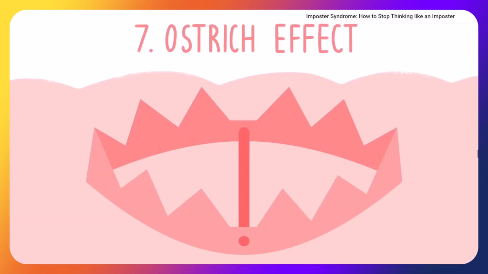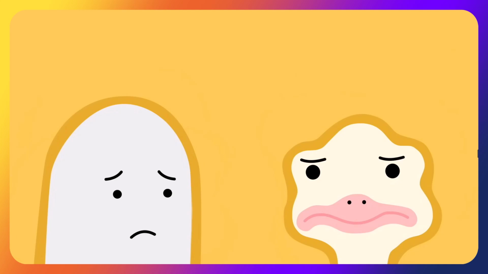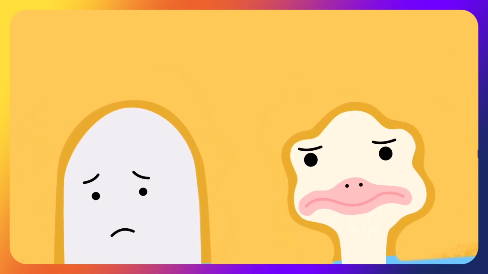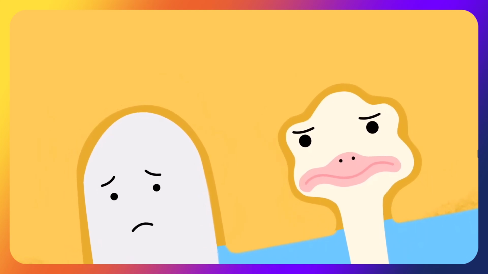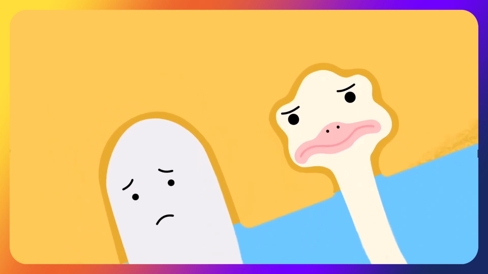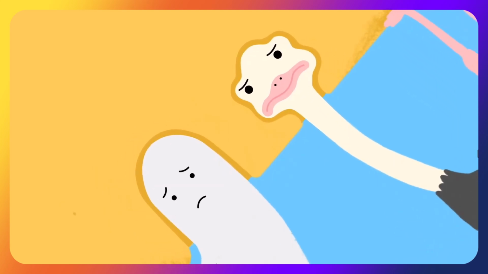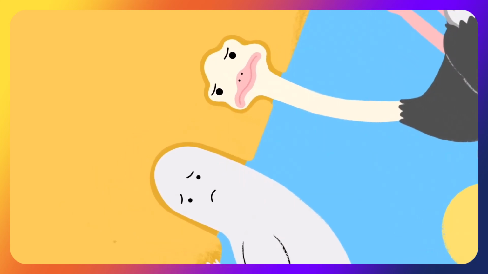7. Ostrich effect. The tendency to avoid unpleasant but potentially useful information is known as the ostrich effect, after the prevalent myth that ostriches bury their head in the sand to avoid danger. Unfortunately, information avoidance often makes things worse than if we just tackled things head on.